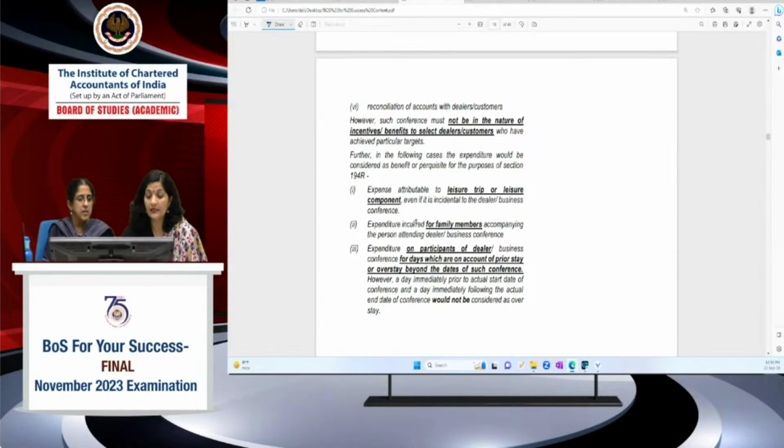Important thing, then for family members, अगर कोई फैमिली मेंबर आप उस कस्टमर को या डीलर को accompany कर रहा है, in respect of that family member you are spending the expenditure, चाहे आपको एयरफेयर हो, चाहे होटल के चार्जेस हो, anything, या on the date of same conference की डेट में हो, कोई भी एक्सपेंडिचर आपने उस फैमिली मेंबर के लिए किया है, that will come into this within the purview of section 194R.